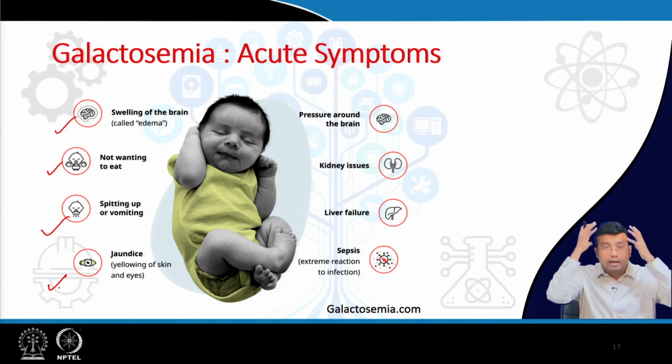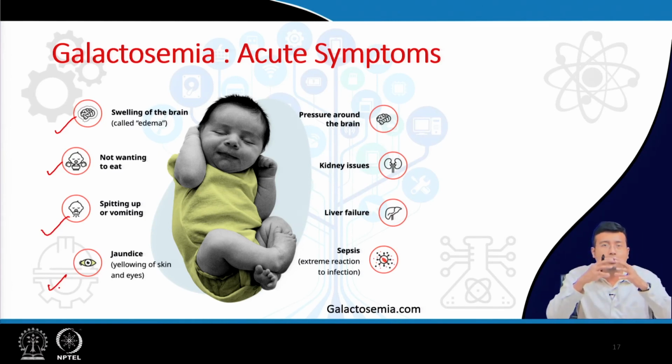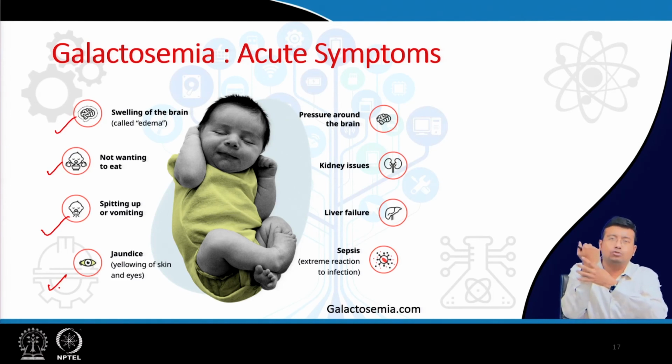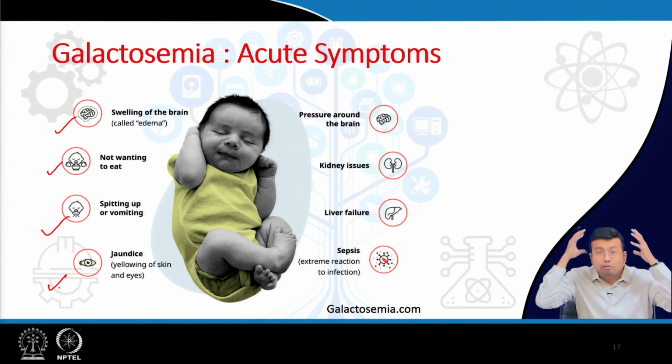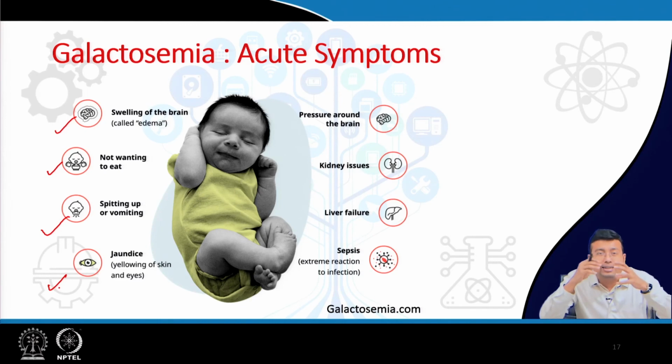Pressure around the brain. Our brain is in a bony cage, the skull. Suppose we have trauma over here, something hits; if it swells up, there is no problem, it can swell because the bone support is inside and the outer side is free. But in the case of the brain, the organ is inside. If it swells up, there will be pressure exerted by the skull because it cannot expand, and that leads to increased CSF pressure, right.